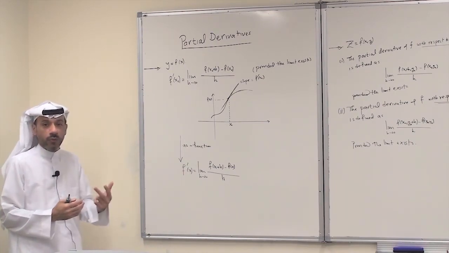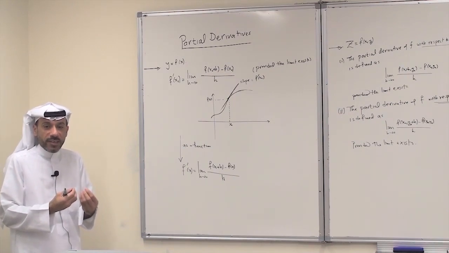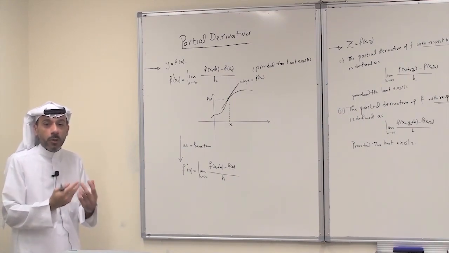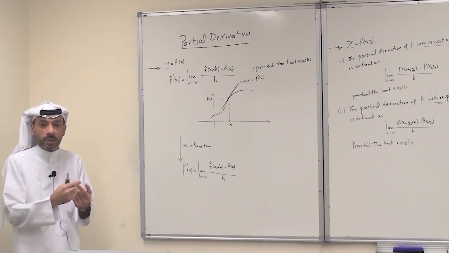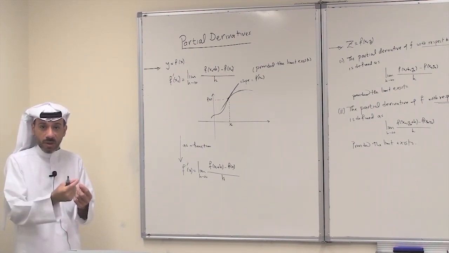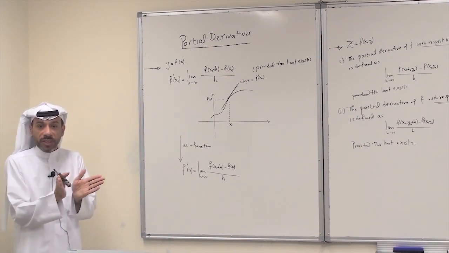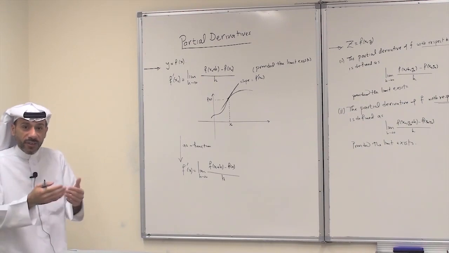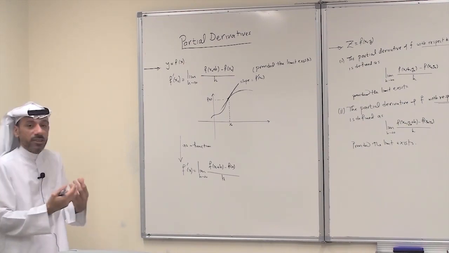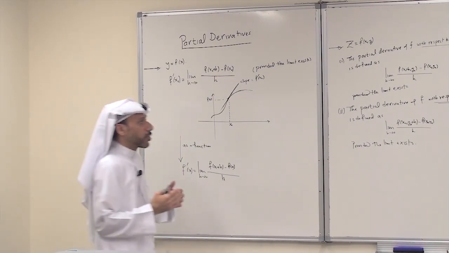For functions of two variables, x and y, the situation is similar. We have two variables, x and y, so we have one derivative with respect to x and one derivative with respect to y. We have two derivatives, and the definition is really similar to the definition for functions of one variable. So let's see what the definition is here.